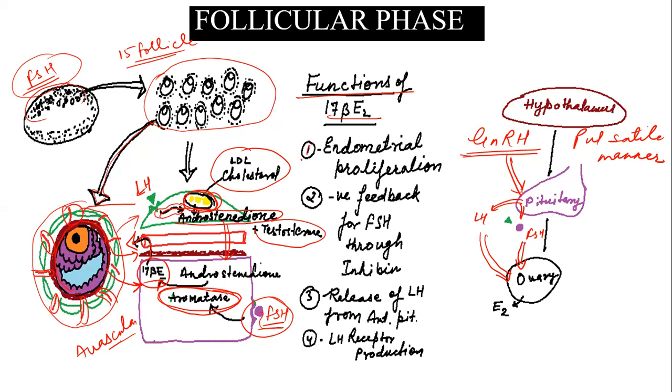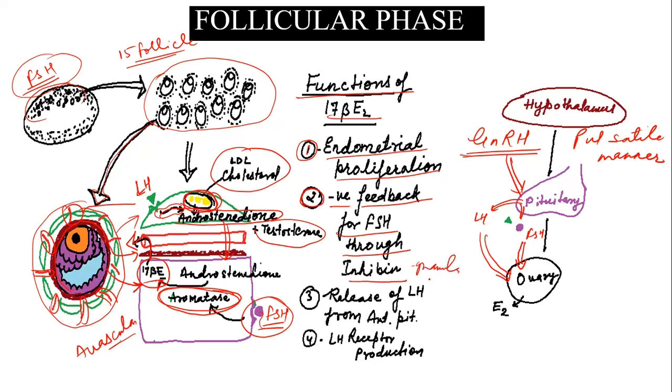So the first function is it will reach the endometrium, and there it will cause proliferation of the endometrium, and in the uterus there will be the proliferative phase. The second function is it will give negative feedback to the pituitary for FSH release through inhibin from the granulosa cell.